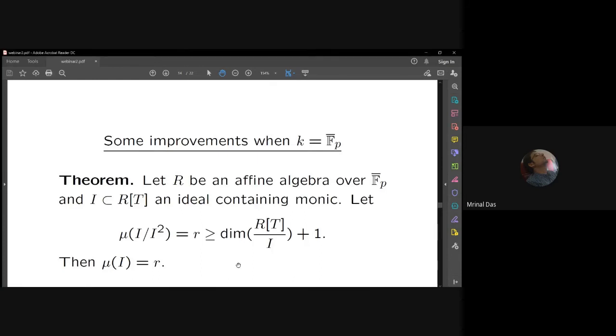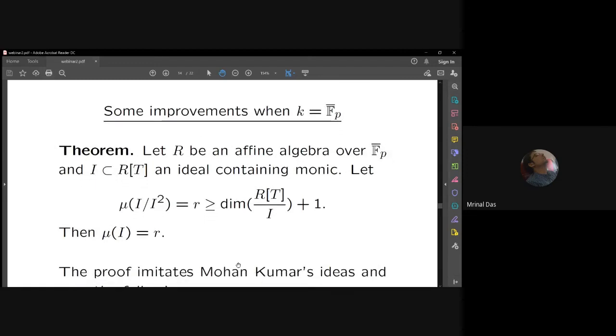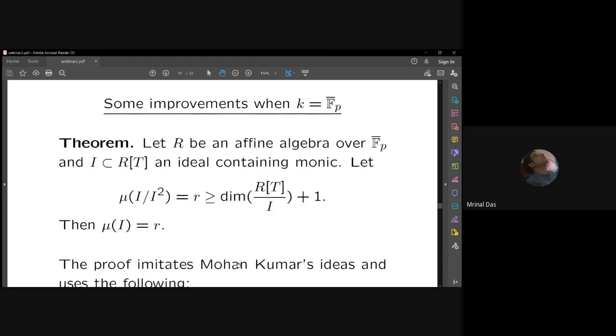So now let us take k equal to F_p bar, the algebraic closure of a finite field. This is sometimes advantageous as far as these questions are concerned. Let R be an affine algebra over F_p bar, and I an ideal in R[T] containing a monic. Then, this is an improved bound: if mu(I/I^2) = r is bigger than or equal to dimension of R[T]/I plus 1, so Mohan Kumar had plus 2 and this is plus 1, then mu(I) is equal to r.